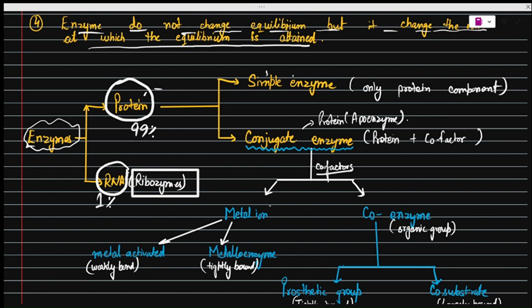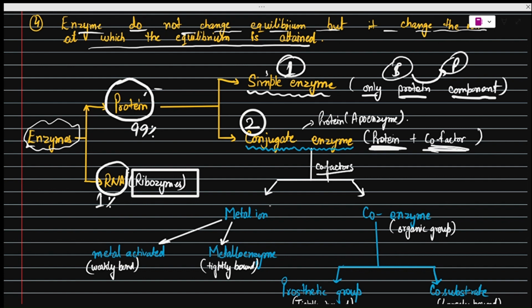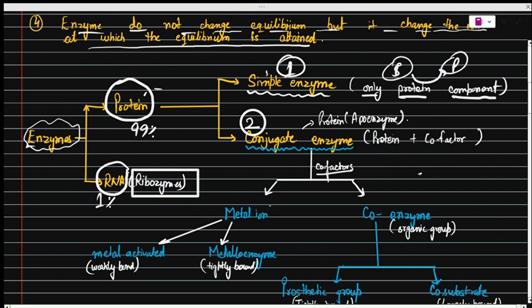So enzymes, if they are protein, can be further of two types. First is the simple enzyme. The simple enzyme only has a protein component, and this protein component can change substrate into products, while the second type is the conjugate enzyme. This conjugate enzyme contains a protein part and a cofactor. The protein part is just a simple protein part, which is called apoenzyme.